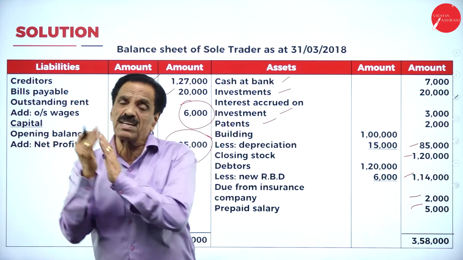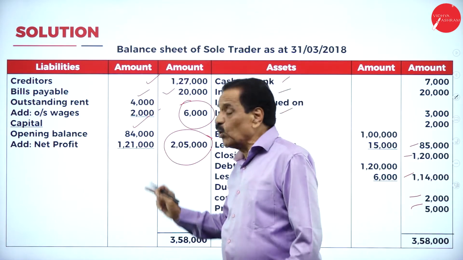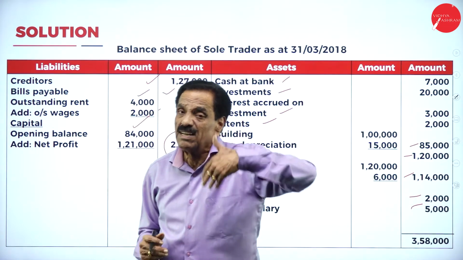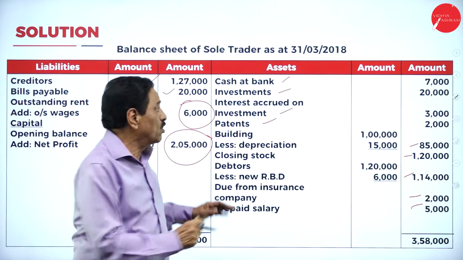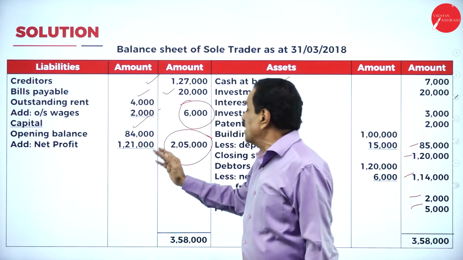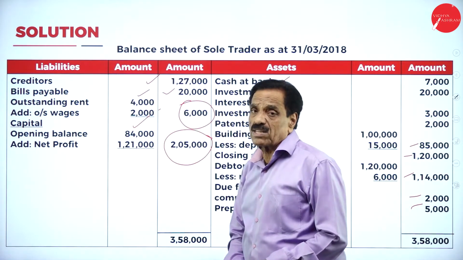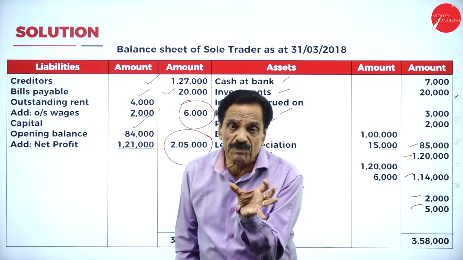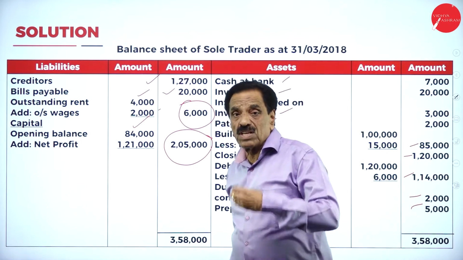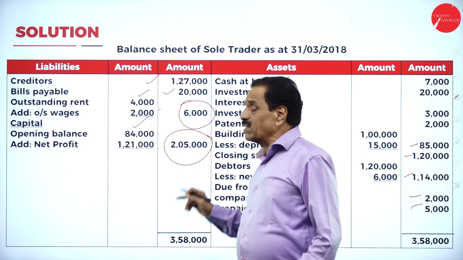Your firm goes on increasing. Last year the capital was 84,000. This year it becomes 2,05,000. How much more? 1,21,000, so there is an improvement in the business. Sole trader is concerned, so we say the balance sheet shows the financial position: how much asset we have, how much liability you have to pay. Here the capital of the sole trader has increased from 84,000 to 2,05,000, meaning they earned 1,21,000 profit. That shows the stability of the firm. How much was earned during the year?